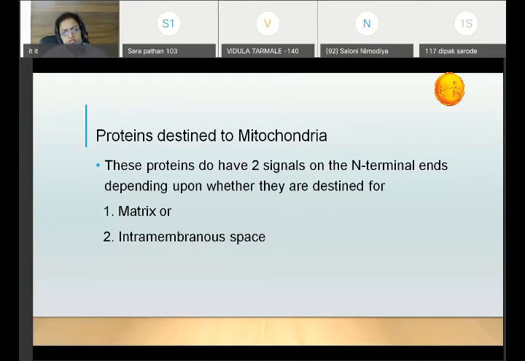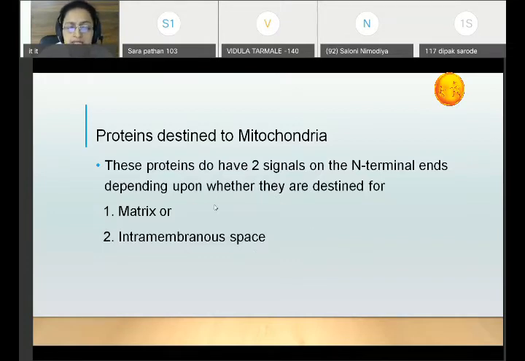All the proteins which are related to the metabolic pathways occurring in the matrix of the mitochondria, and all the proteins related to the electron transport chain, are present on the matrix and intermembrane spaces. And on the membrane also, there are certain proteins which are directed to the membranes of the mitochondria. A second pathway is there for those proteins.